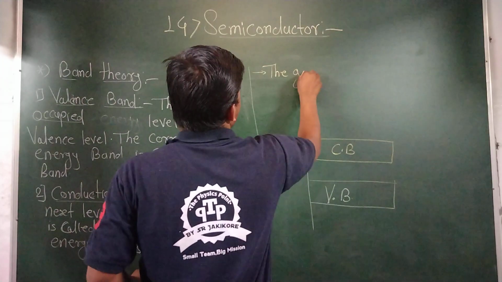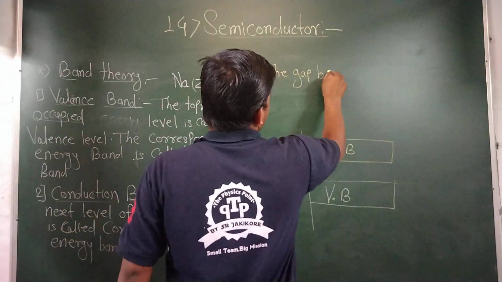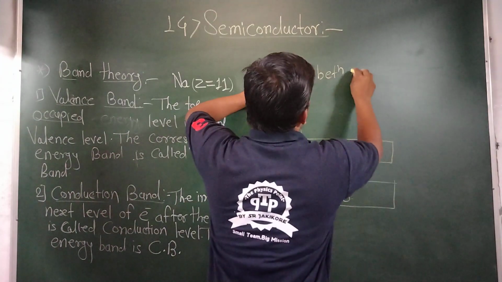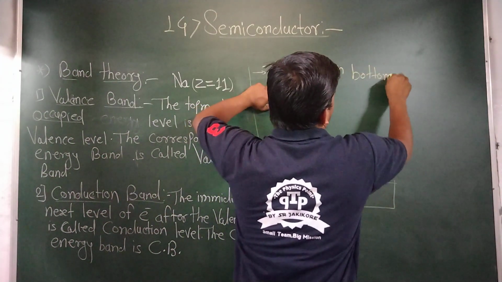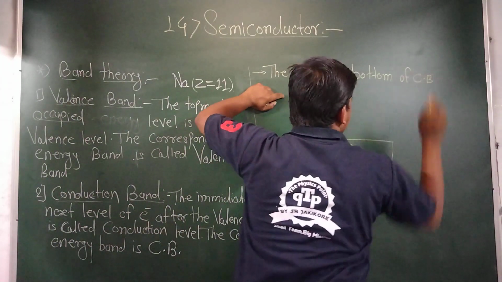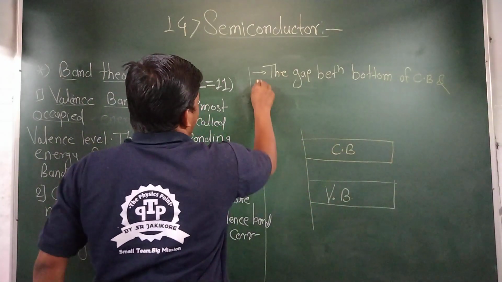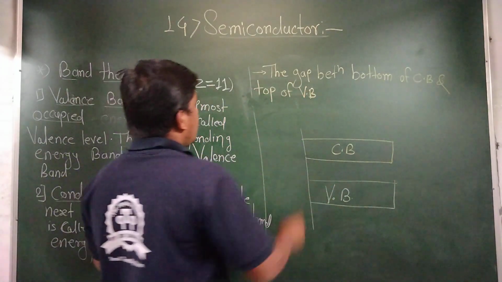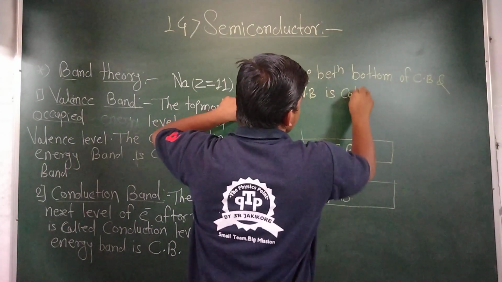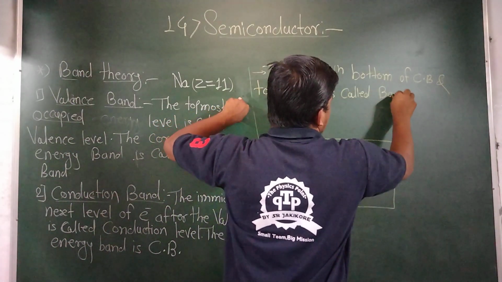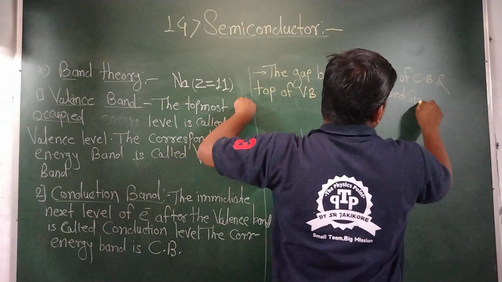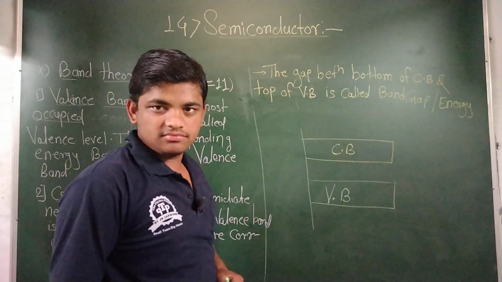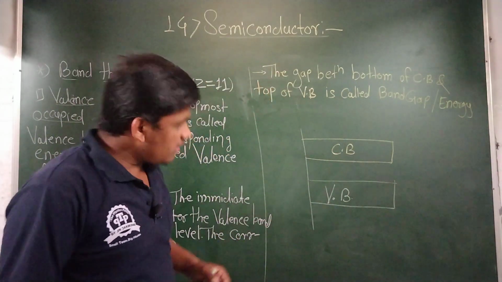The gap between the bottom of the conduction band, that is CB, and the top of the valence band is called the band gap, or energy gap.